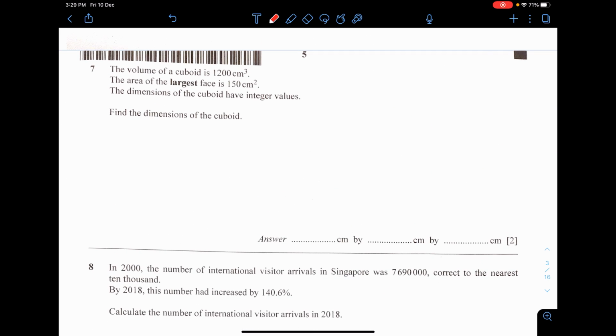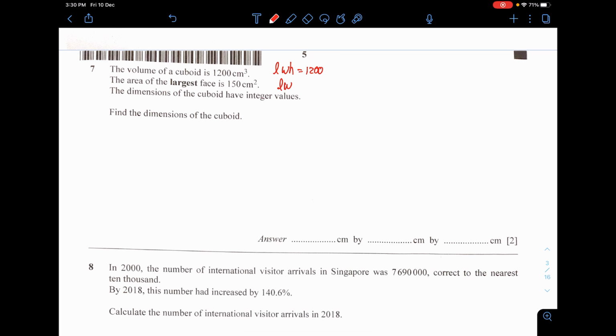Alright, next is question 7. Okay, the question here is about the volume of a cuboid. Okay, so the largest area is 150. Let's just say that, you know that a cuboid is made by length, width, and height. To get the volume, you need to multiply all of those. Okay, so length times width times height equals 1200. Okay, the largest face is 150.